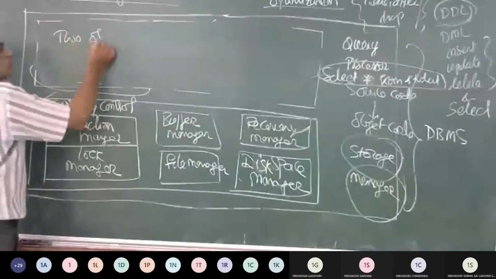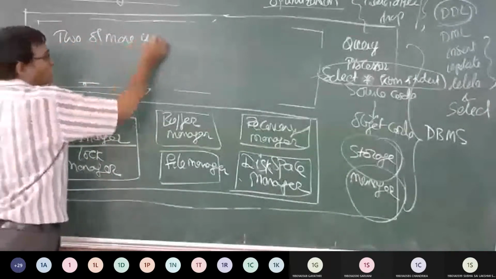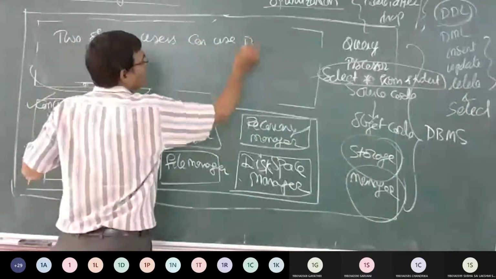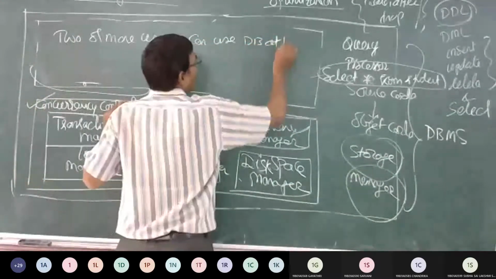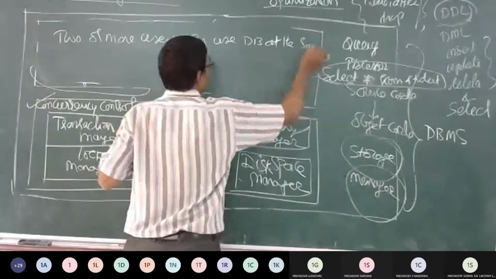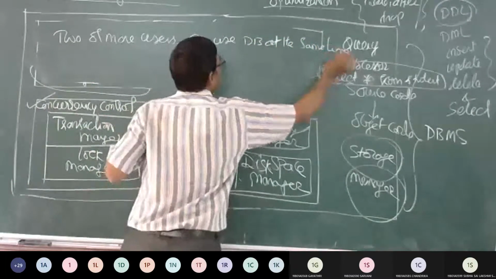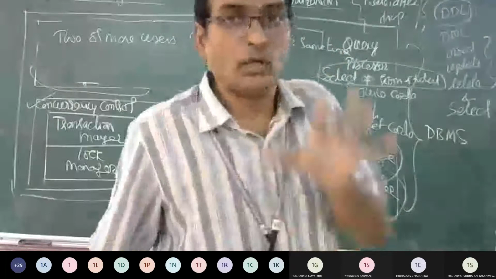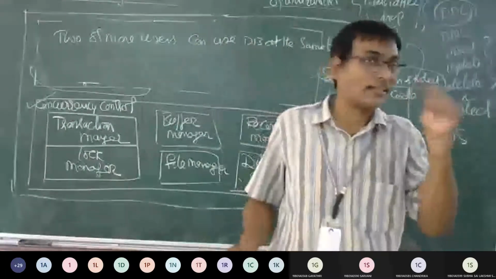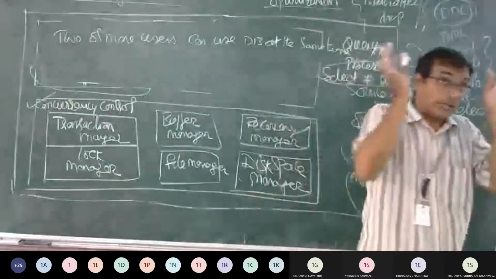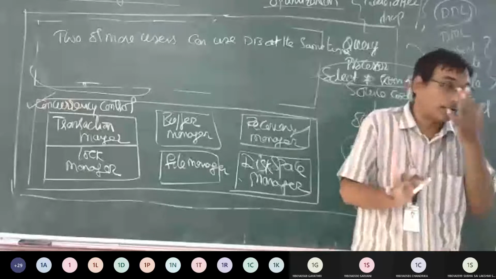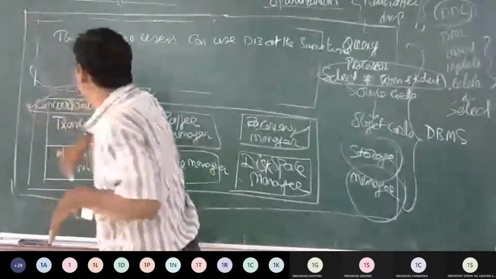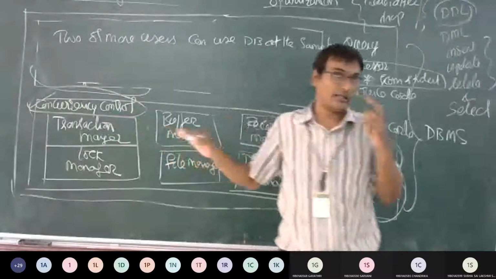Two or more users can use the database at the same time. That has to be supported by the DBMS, and it is called concurrency control.